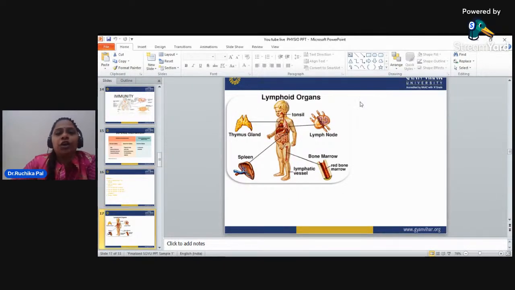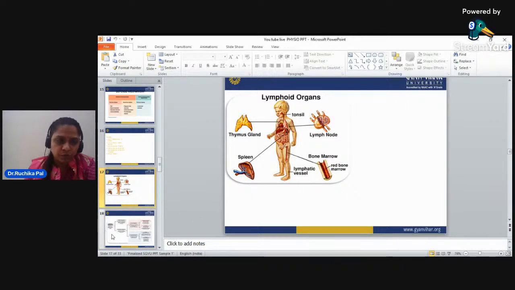Now, about the lymphoid organs. What are the lymphoid organs? These are the thymus gland, the tonsils, lymph nodes, bone marrow, lymphatic vessels, and the red bone marrow. Spleen is very important in our body. Spleen is the graveyard of RBC, and the spleen also does very different work in our immune system and in the blood group system also.